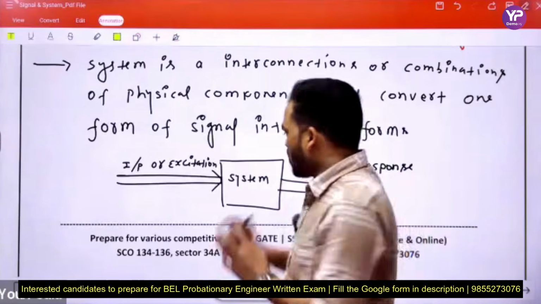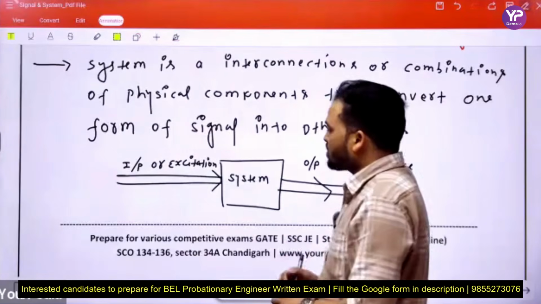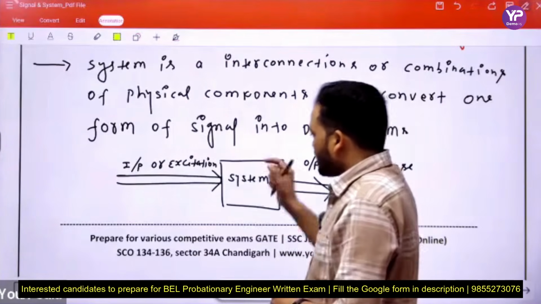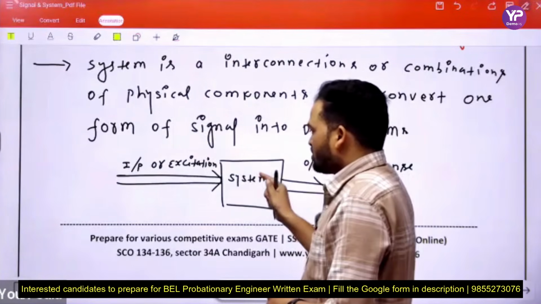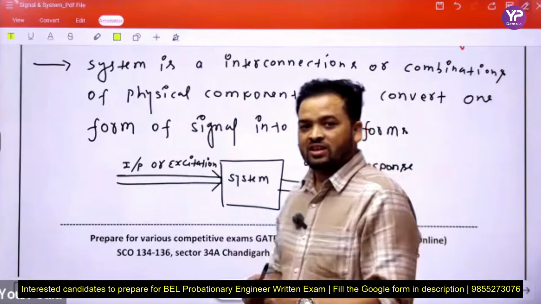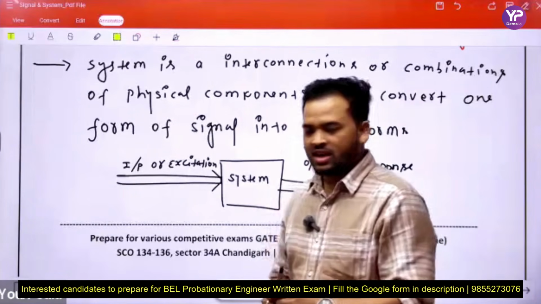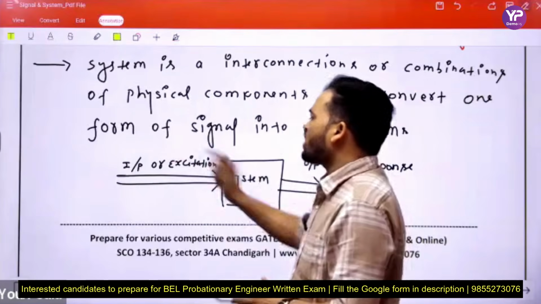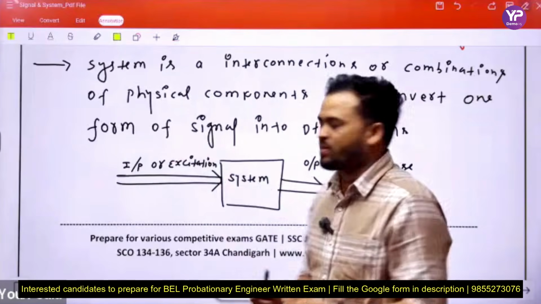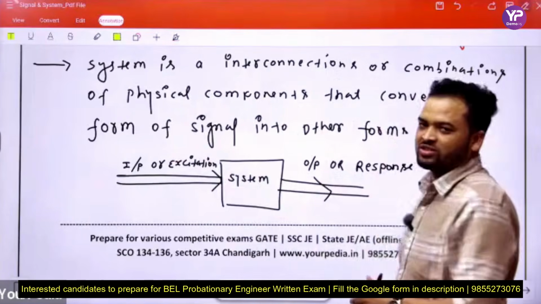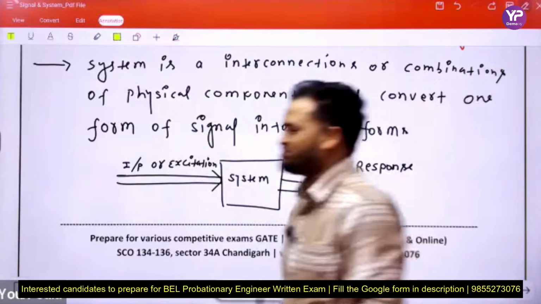But here we only study and understand how any system performs a function on the signal, and according to the input or excitation, it generates some specific output or response. This is the meaning of system.